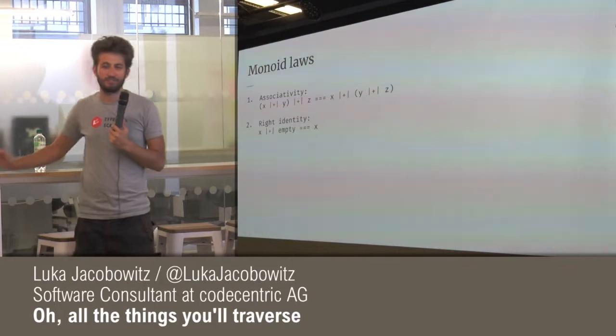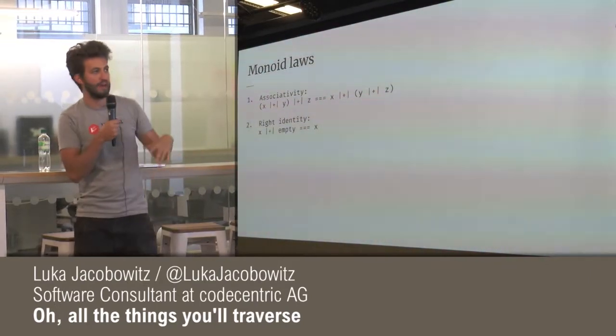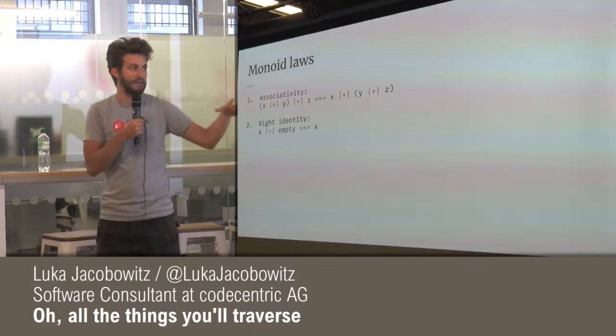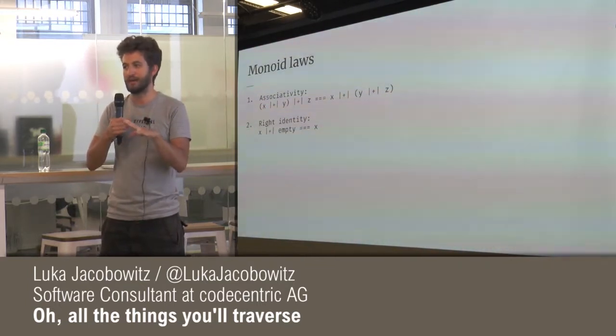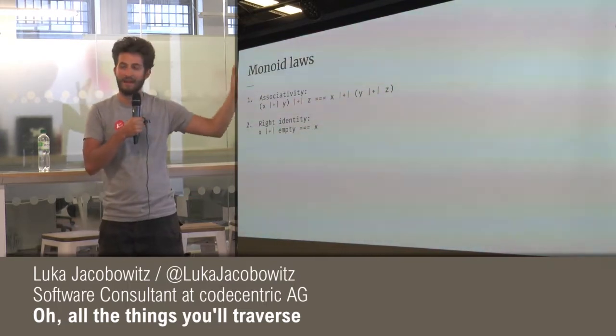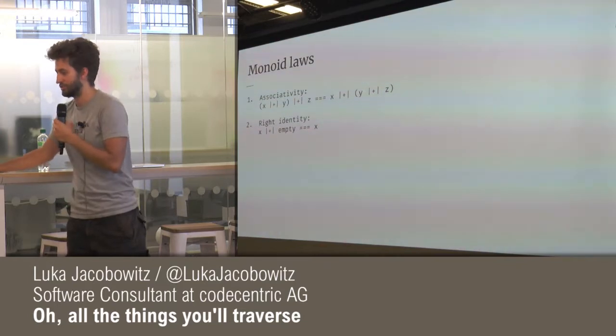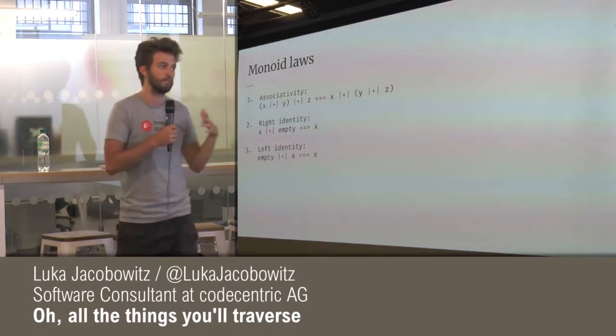Okay, so that is associativity. It's very, very simple. And then right identity is even more simple. So we have this empty element on monoids, right? And that basically says, hey, it has to be actually empty. It has to be a neutral element. So if I combine x with empty, it has to still be x. And then the last law is just the same for the left. So empty combined with x is still x.